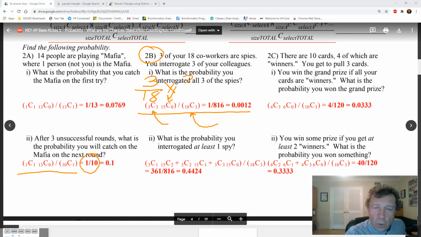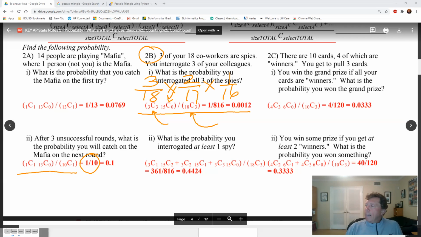Then there's 2 left out of 17, I'm going to multiply. Then it's 1 out of 16. To me, that's the easier way to do this. It makes a lot more sense. Okay? All right, so that's 2B.